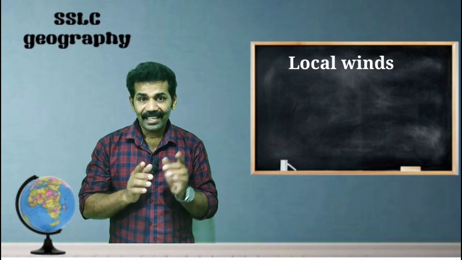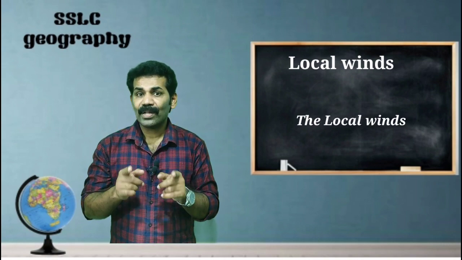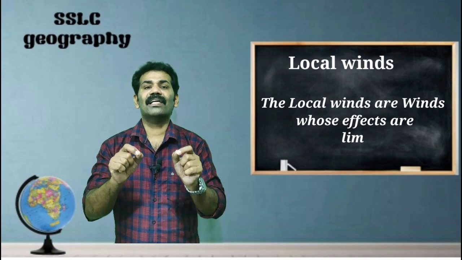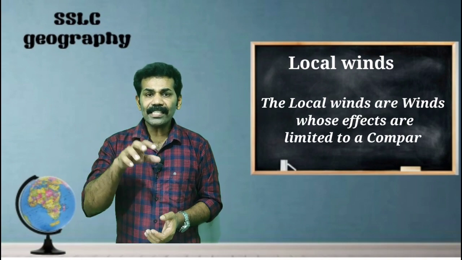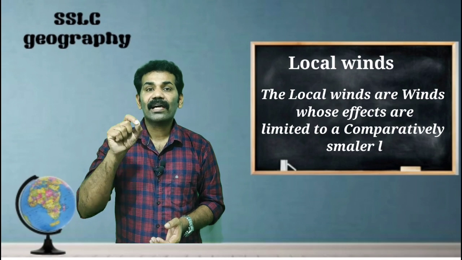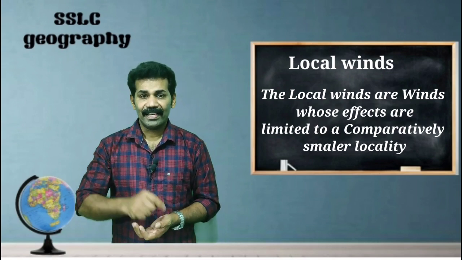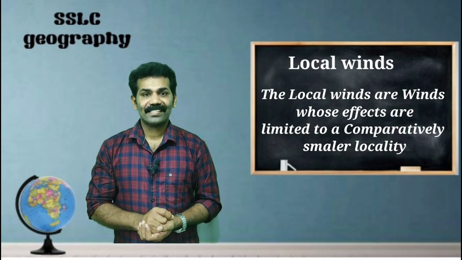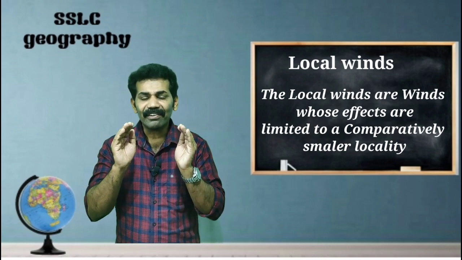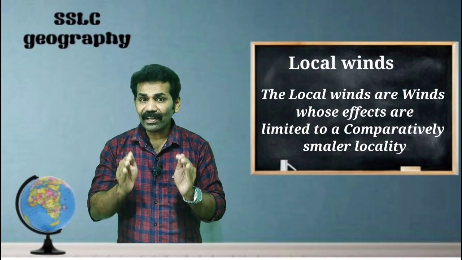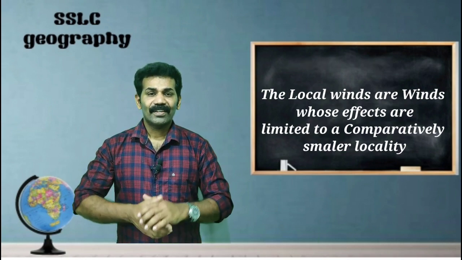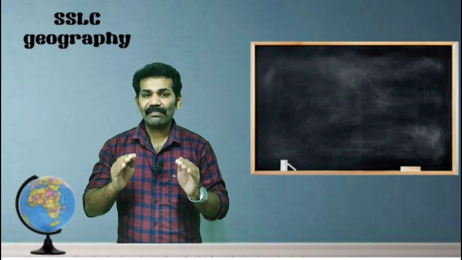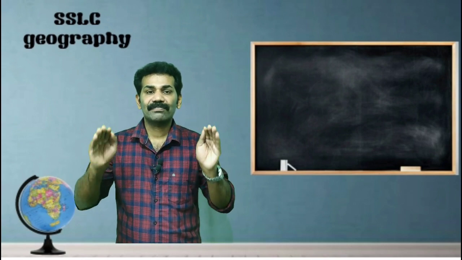They are formed as a result of local pressure differences. These winds are weak.